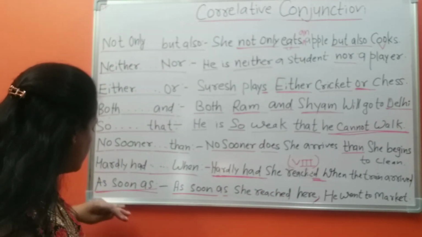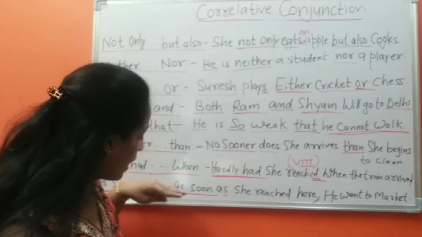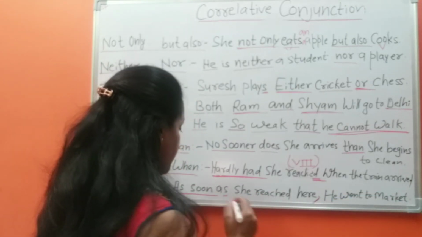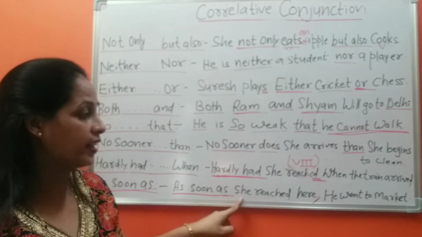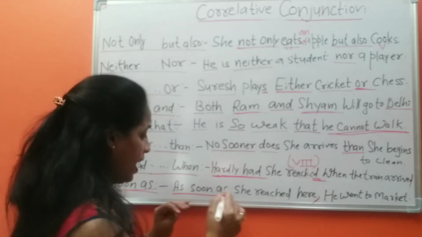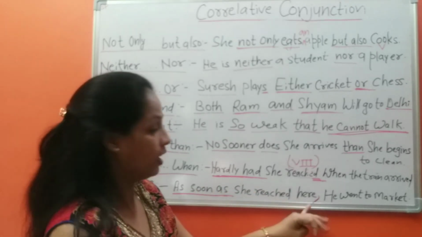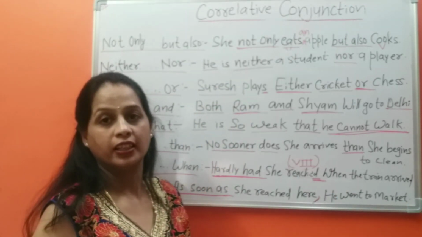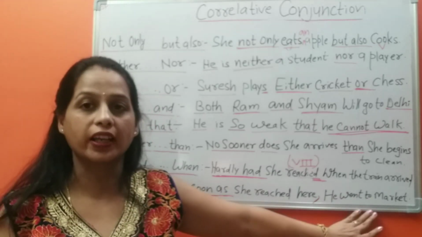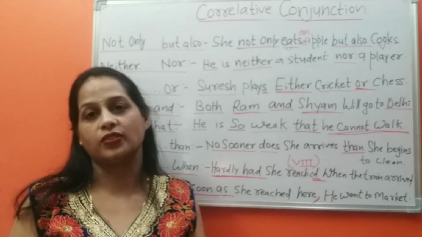The last one is as soon as. Here the example is: as soon as she reached here, he went to the market. This lady came to meet him, but unfortunately, as soon as she reached here, he went to the market. She was not able to meet him because he went to the market. As soon as she reached here, he went to the market.